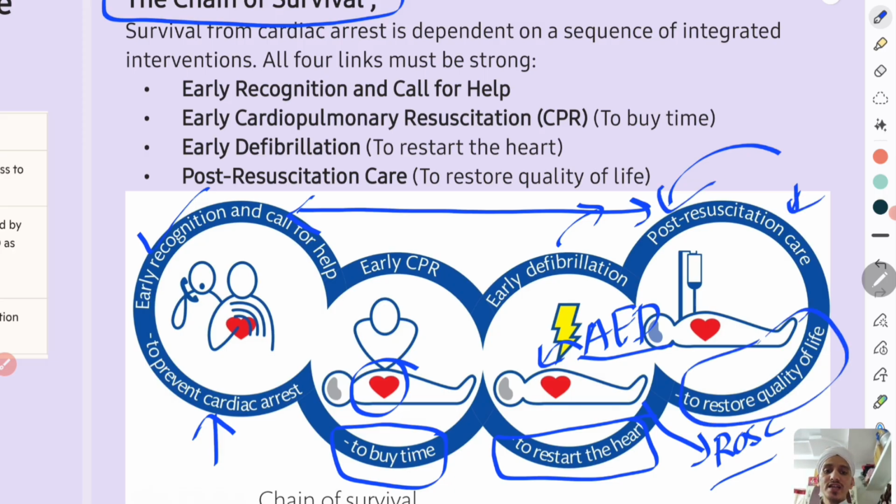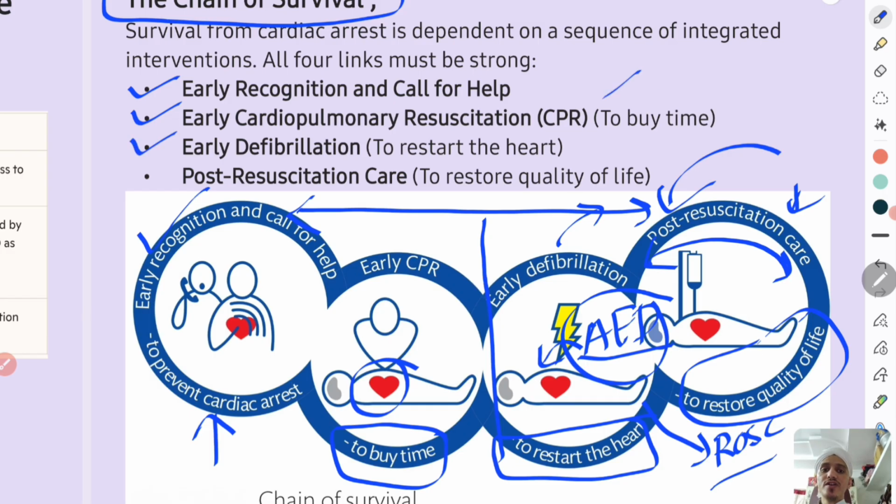So this chain is very strong in hospital settings, but outside it, we can do up to CPR only. And in some developed countries they will have AED, they can attempt defibrillation also. This post-resuscitation care is possible only in hospital. So remember these things: early recognition and call for help, early CPR to buy time, early defibrillation.